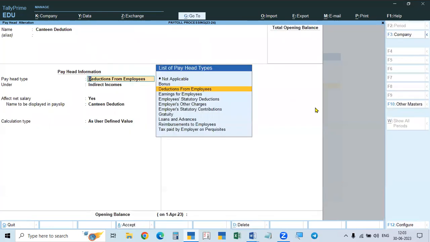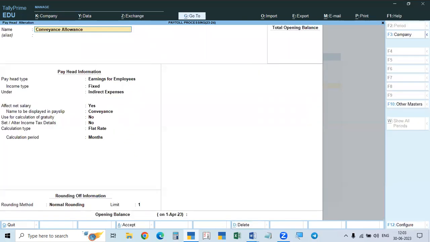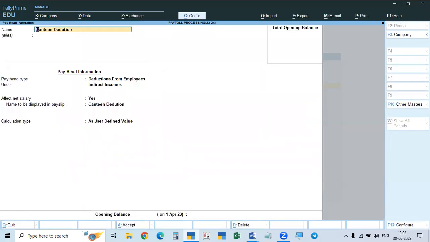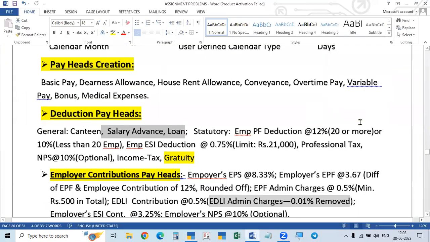And here, all these other items previously, see, all these are earnings only. So we have taken them as earnings for the employee. But here, canteen deduction is something we are deducting from the employee.